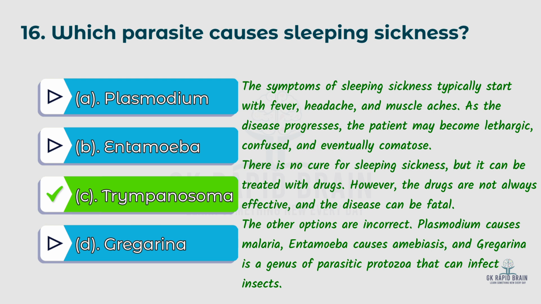There is no cure for sleeping sickness, but it can be treated with drugs. However, the drugs are not always effective and the disease can be fatal. The other options are incorrect. Plasmodium causes malaria, Entamoeba causes amoebiasis, and Gregarina is a genus of parasitic protozoa that can infect insects.